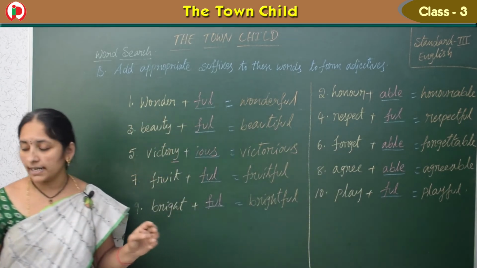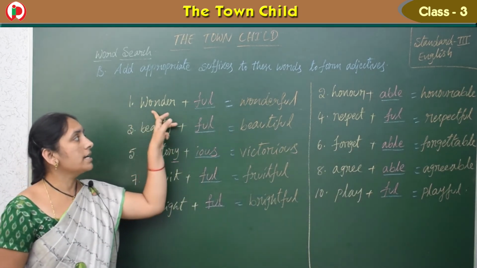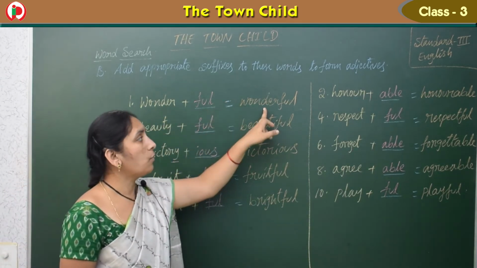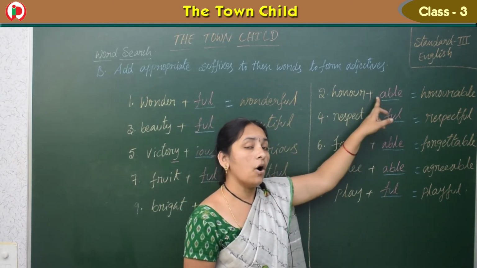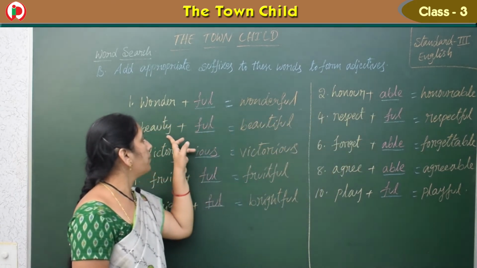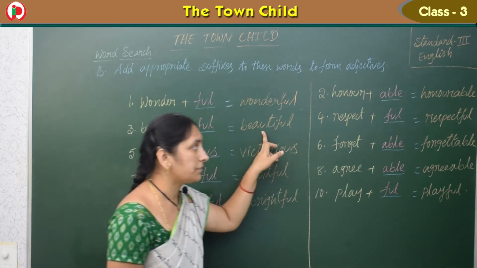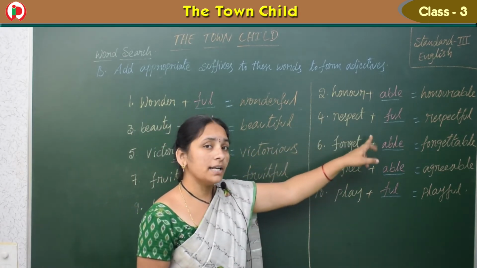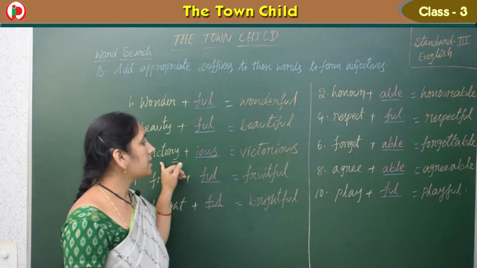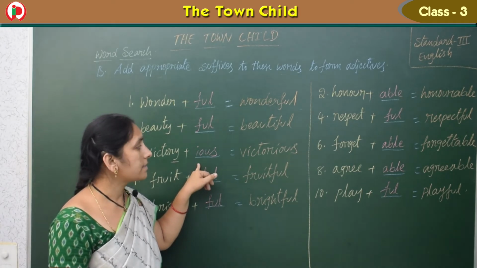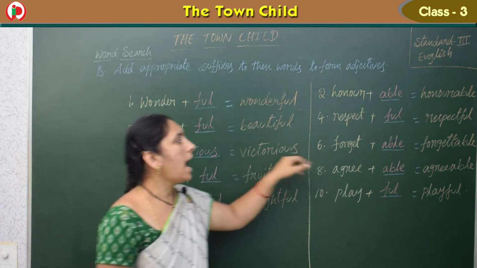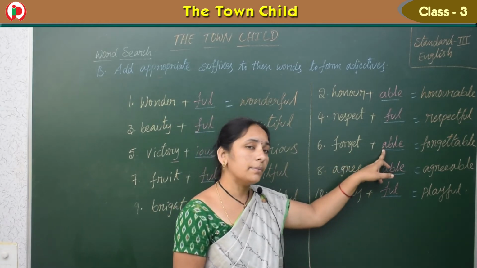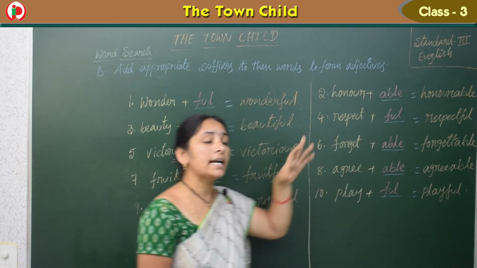So see this once again. I'll tell you these words. Wonder plus full, wonderful. Honor plus able, honorable. Beauty plus full, beautiful. Respect plus full, respectful. Victory, we should add ious to get the adjective victorious. Forget, we should add able, then we write forgettable.